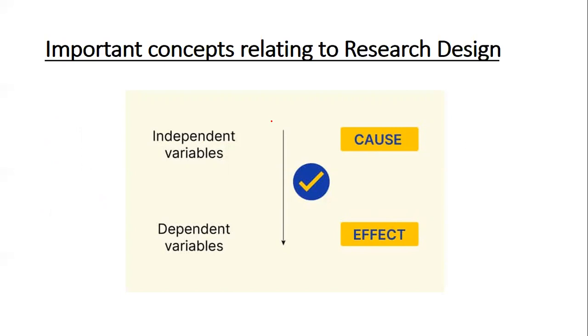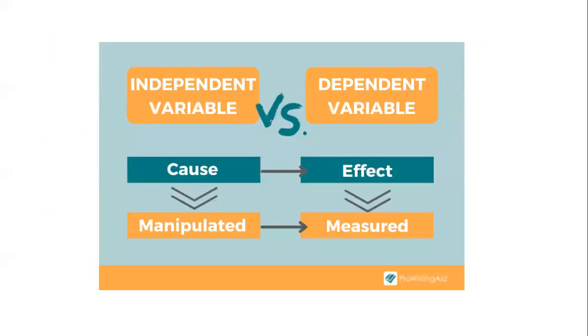When we say dependent, it talks about the effect. This is very important to remember and to write. The independent variable, the cause, is manipulated, whereas the dependent variable is the effect, which is shown in the form of measurement. Many times students get confused here, so this is the right answer to be written.